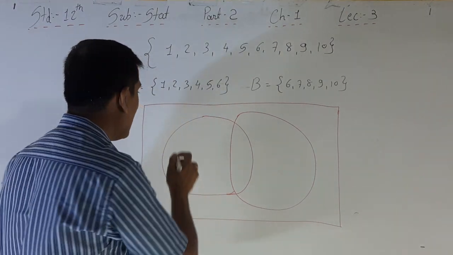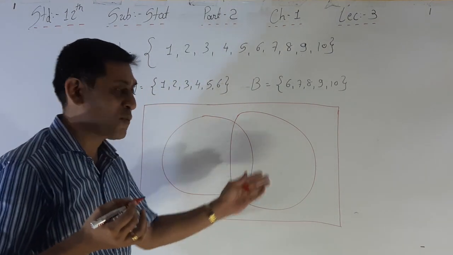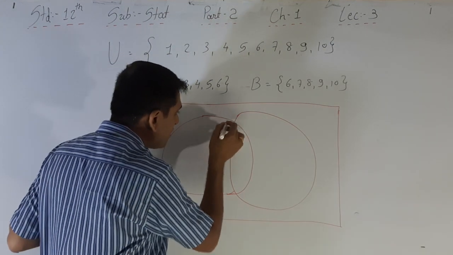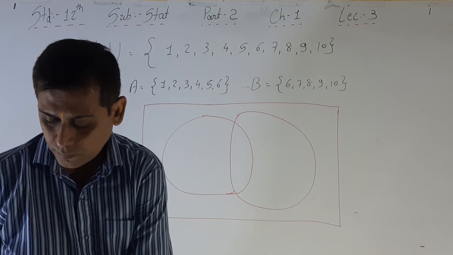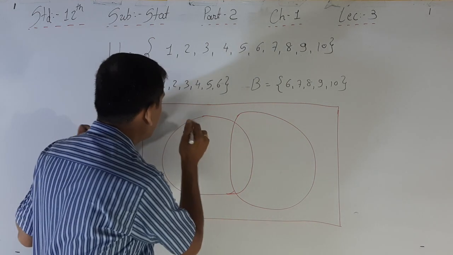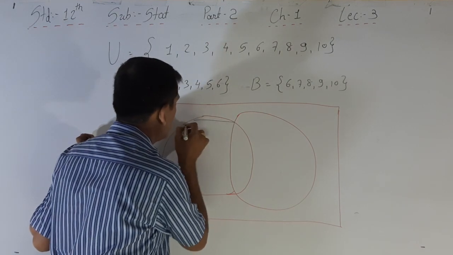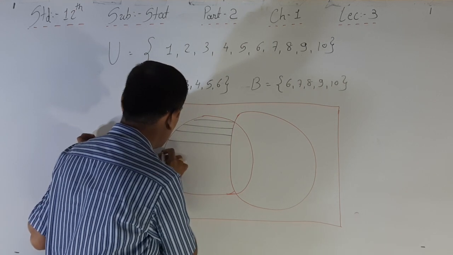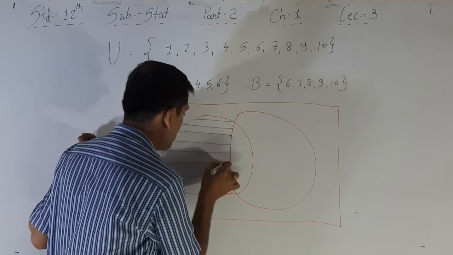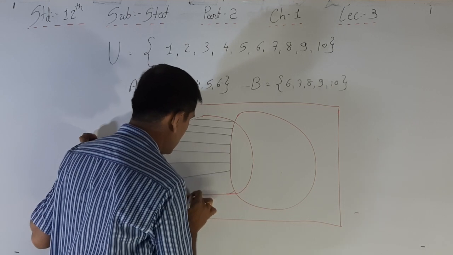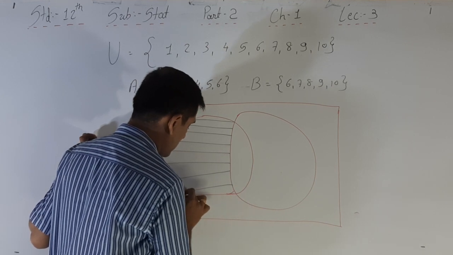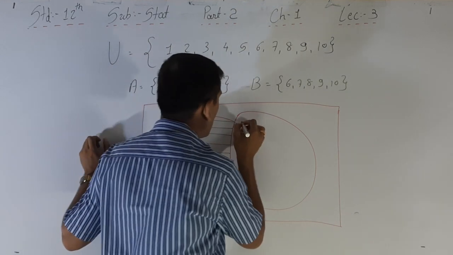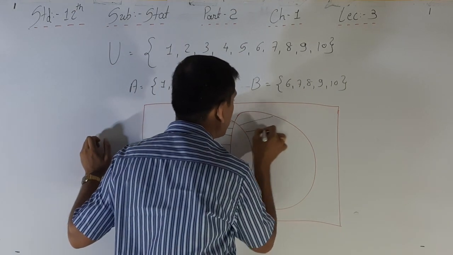See, two events are there. This one is your A and this one is your B. Okay. So here, see, only this part, and then only this part.